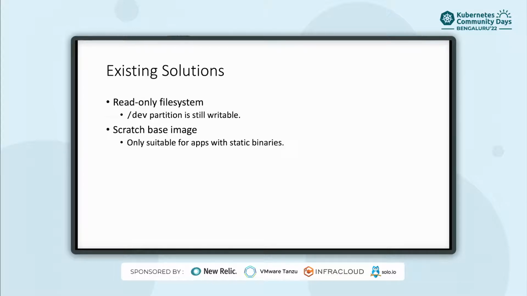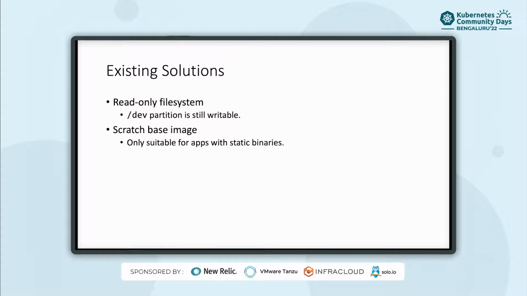Let's see what existing solutions we have. We can start a pod or container with a read-only file system, but even with the read-only flag on, when you start a container in Kubernetes, you can still do stuff in the /dev partition. You can download new files and execute them from there.